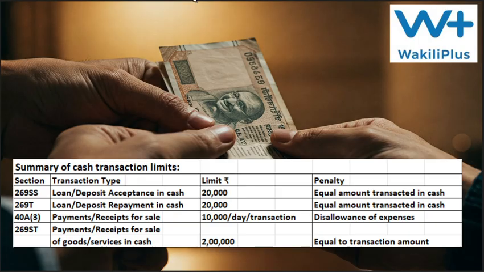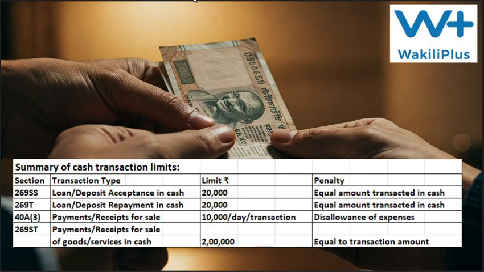Let us just summarize the cash transaction limits under different sections. As we discussed, section 269SS is for loan or deposit acceptance in cash, which cannot be more than 20,000. The penalty can be the equal amount transacted in cash. Then another section is 269T, that is for repayment in cash. That is also the same: an equal amount transacted in cash will be the penalty, and 20,000 rupees will be the limit.